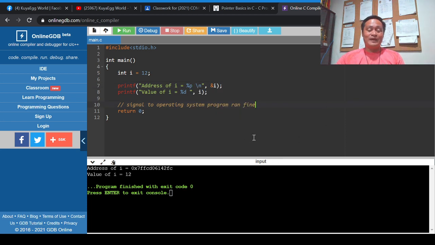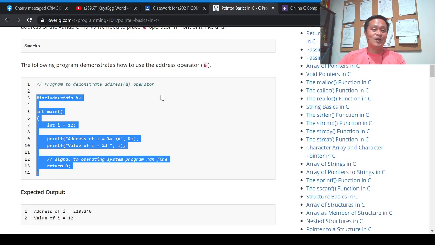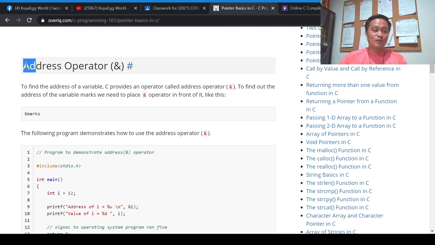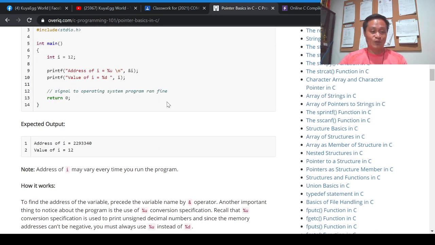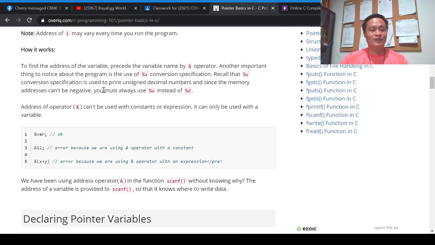So again and again, for us to display and to know the address, we have to make use of an ampersand, an address operator, and the data placeholder must be %p or %u. I hope I did explain it well. What is the purpose, or the function, of this address operator? Now let's move forward. Here we have some examples.